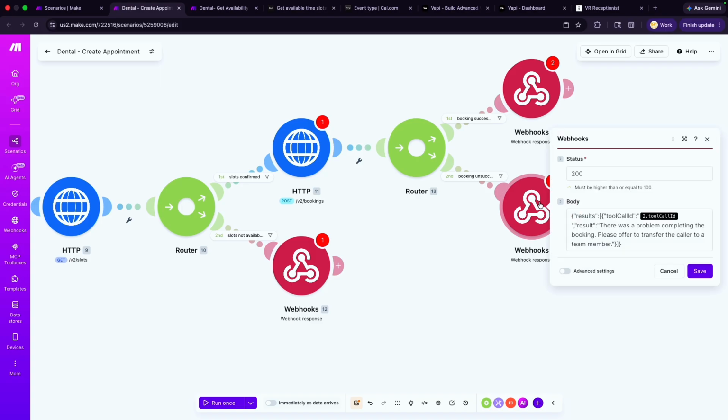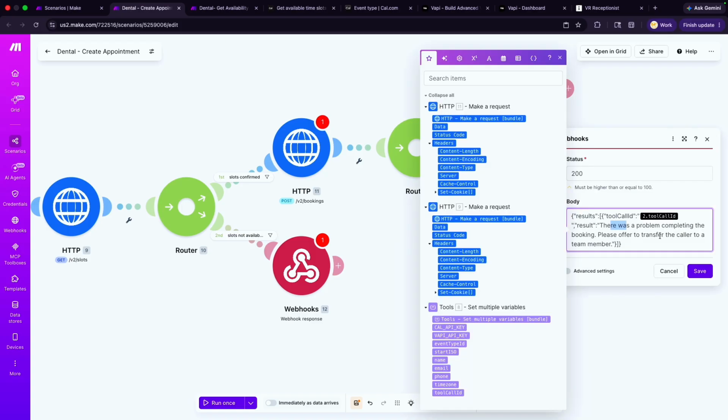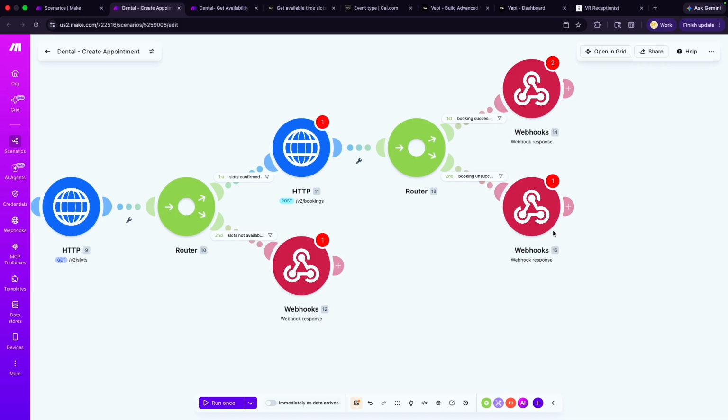Basically, if you look in here, I'm telling it, hey, there was a problem completing a booking. Please offer to transfer the caller to a team member. Basically, what this does is it's going to tell the assistant, if you're experiencing a problem, send it to a live person. So if you're available, it automatically routes to your phone number right away. So that will be the automation, the scenario for creating the appointment. We'll go ahead and save this.